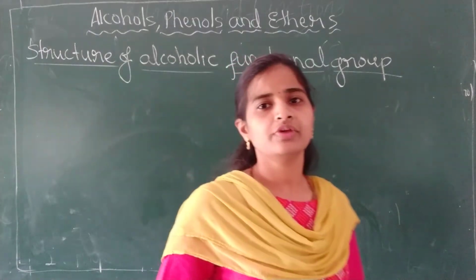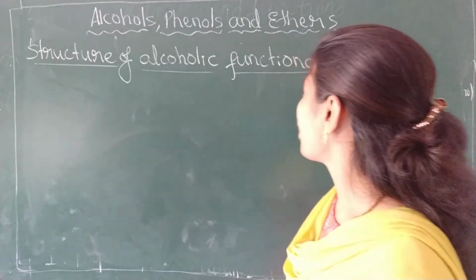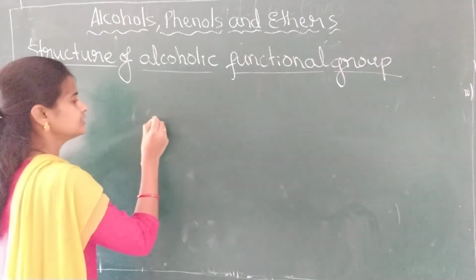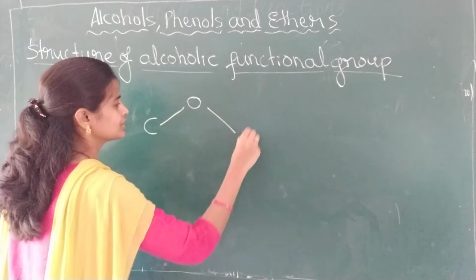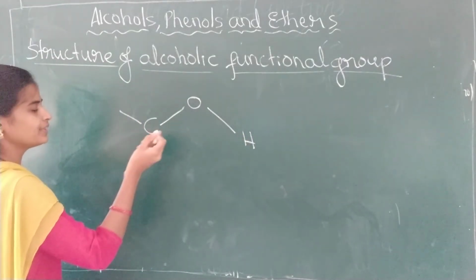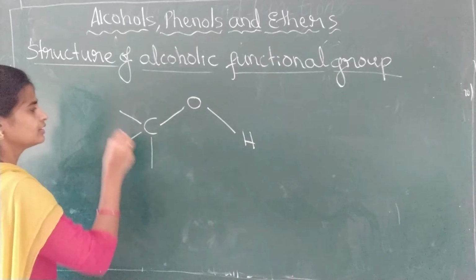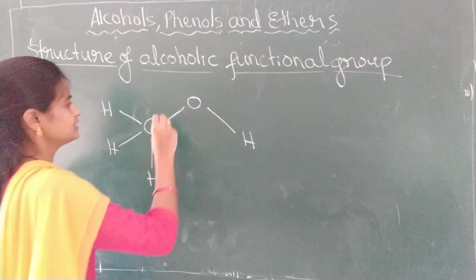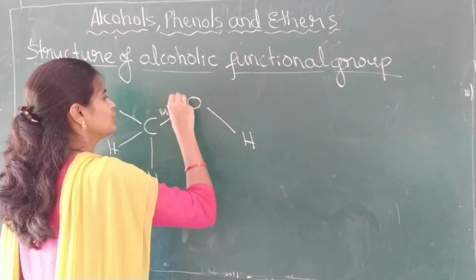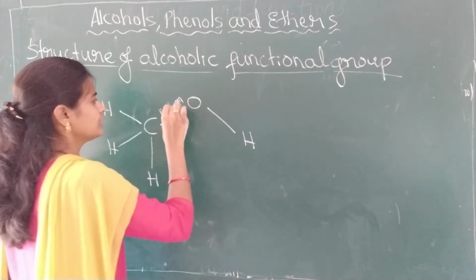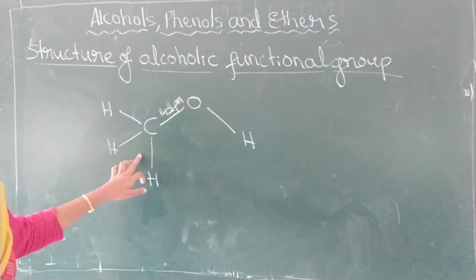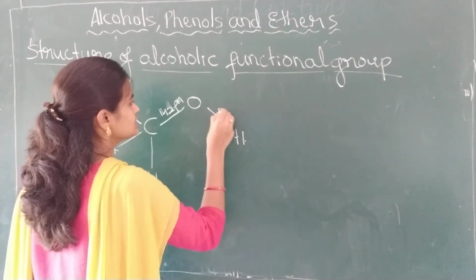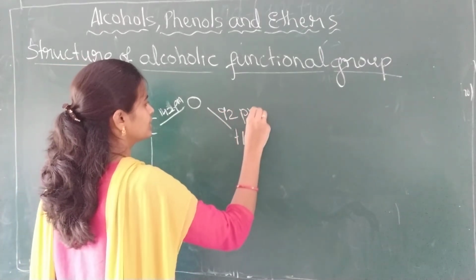Next we will move on to one more concept, the structure of the alcoholic functional group. How is the structure of the functional group? See here. In this example, I have taken methanol. To this, 3 hydrogen atoms are attached. The carbon-oxygen bond length is 142 picometer, and the oxygen-hydrogen bond length is 92 picometer.